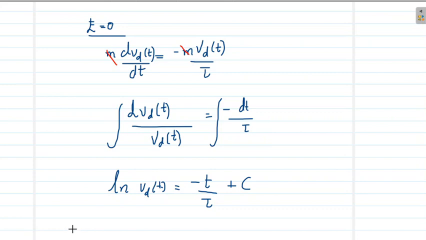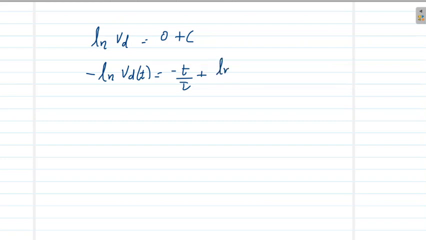Now to find the constant, we should apply a limiting condition, and we know at t equal to 0, the drift velocity was a constant velocity Vd. So when t equals 0, Vd(t) is maximum, which is Vd. Applying that condition, we have log Vd equals 0 plus c. That means c is log Vd. So rewriting the equation, log Vd(t) equals minus t/τ plus log Vd.